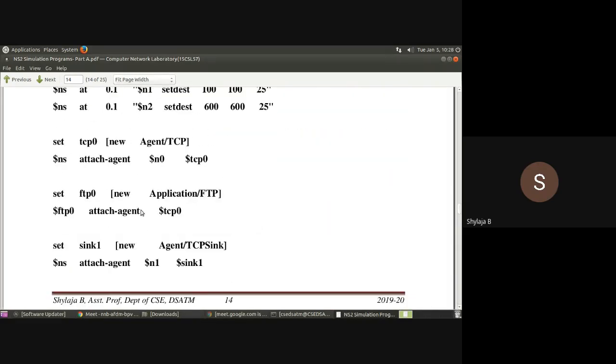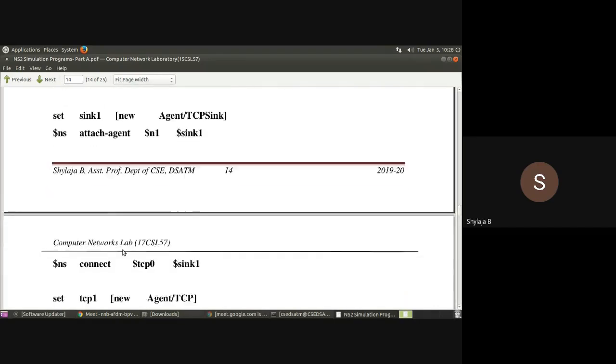And also the spelling of agent: most of you are making mistakes in the spelling of agent. A-G-E-N-T you have written. Make sure you have written the correct spelling.